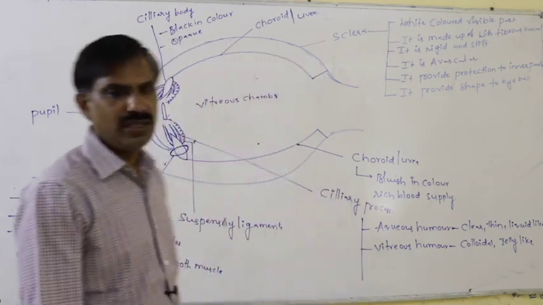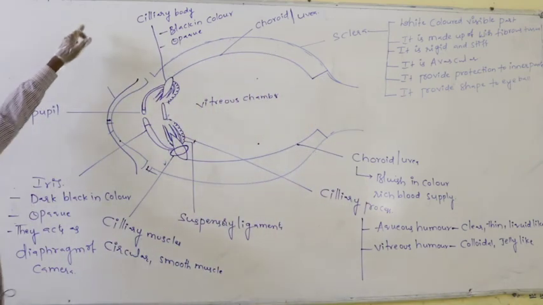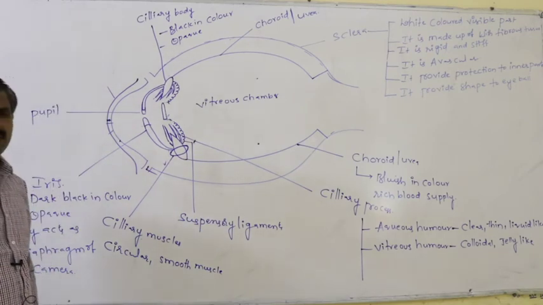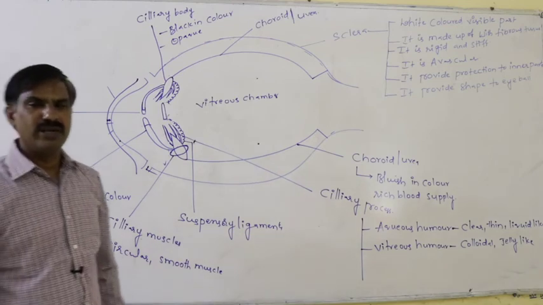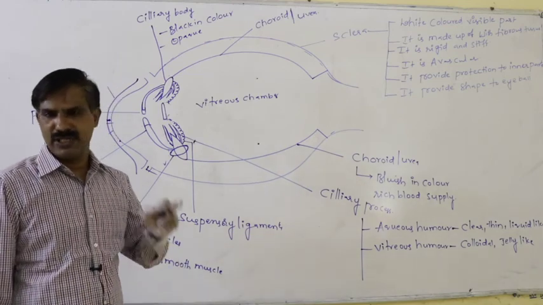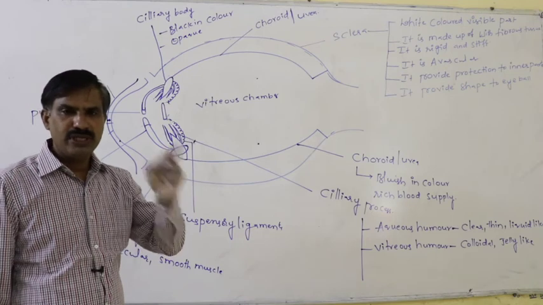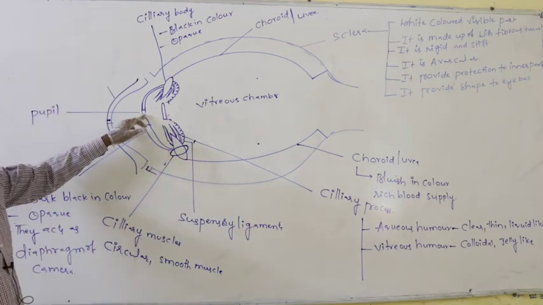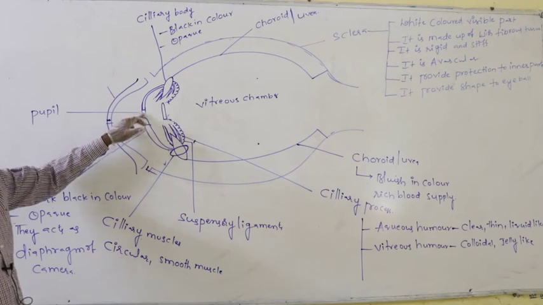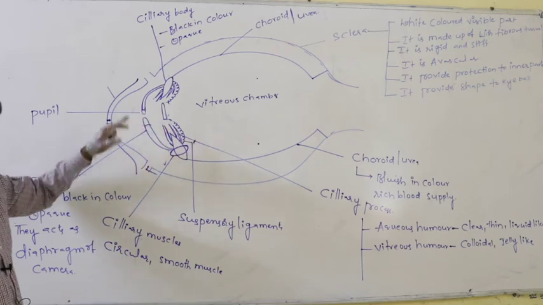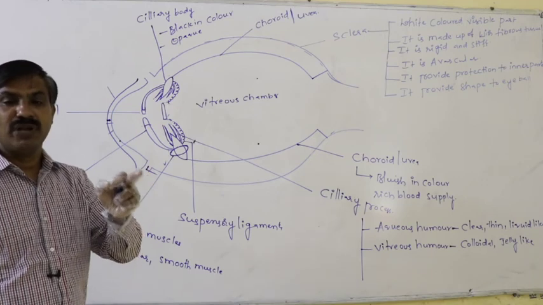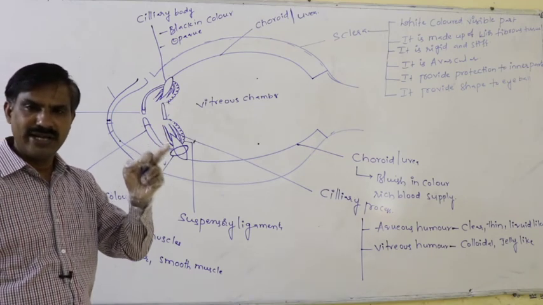For example, if bright light is present in the external environment, both sides of the iris come close and reduce the size of the pupil. By that way, very little bright light enters our eye.